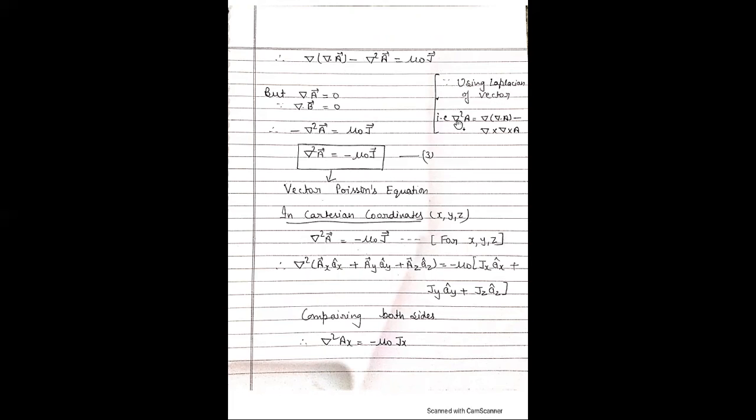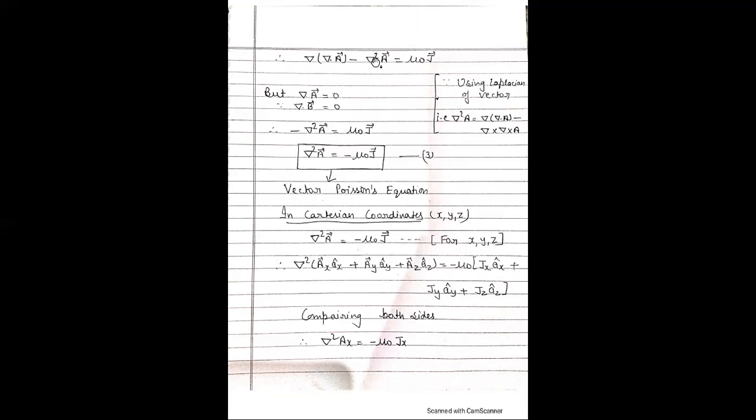Using this relation, del square A is equal to del (divergence of A) minus del cross (del cross A). But we know that del dot A is equal to 0 because del dot B is equal to 0. The divergence of the magnetic field is 0. Therefore, del dot A is also 0.